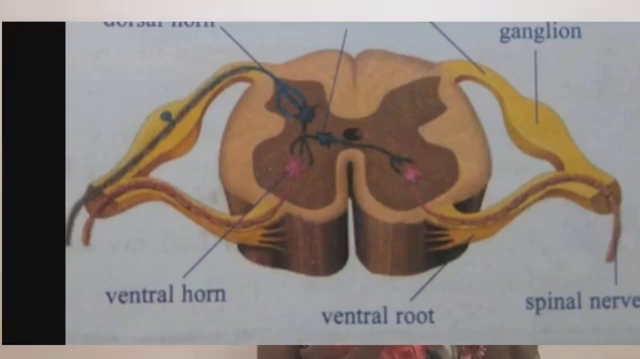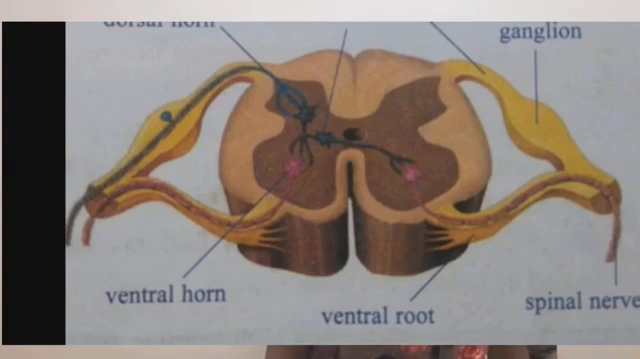Peripheral nervous system consists of 43 pairs of nerves. Out of 43, 31 pairs are spinal nerves and 12 pairs are cranial nerves. Spinal nerves arise from spinal cord. Cranial nerves arise from brain. Spinal cord has two types of connections or roots. One is dorsal root, this is the back side. Second, ventral root.